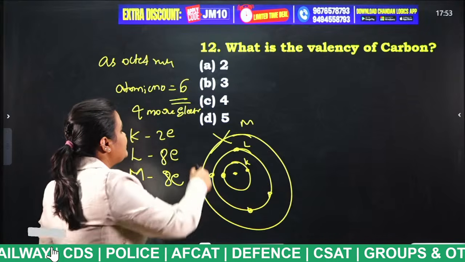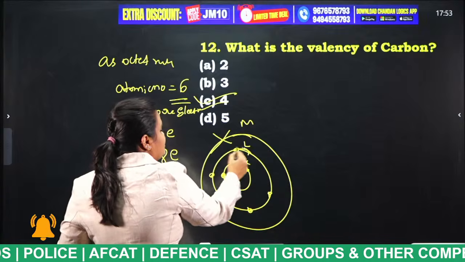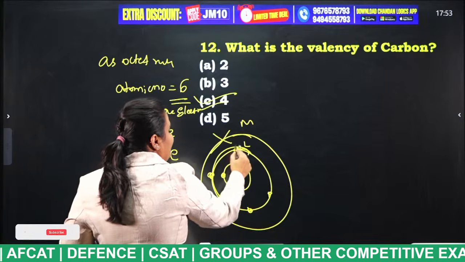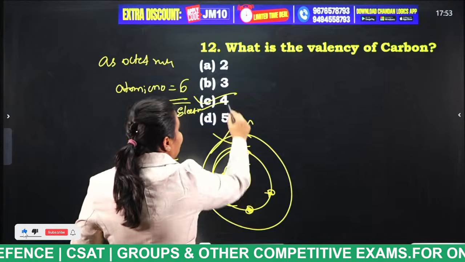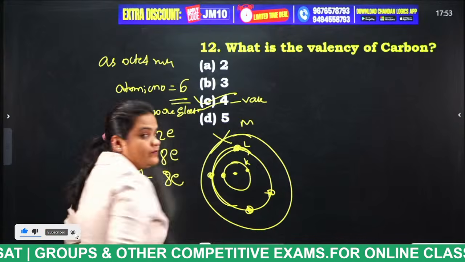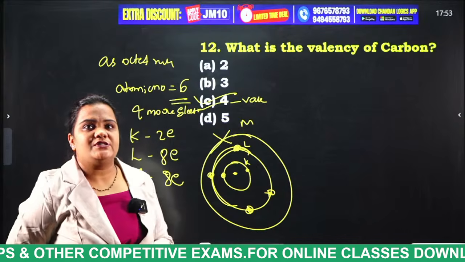So, what is the answer, students? 4. In the outermost shell, carbon has only 4 electrons. That means it has 4 valence electrons. Clear? Next.